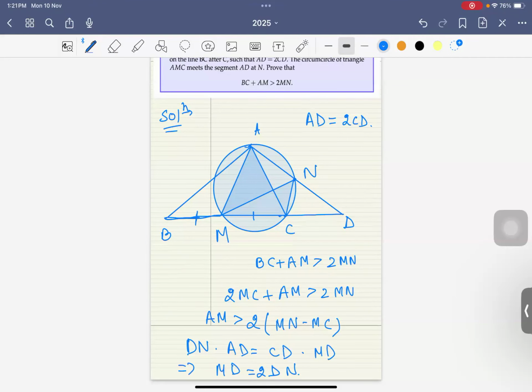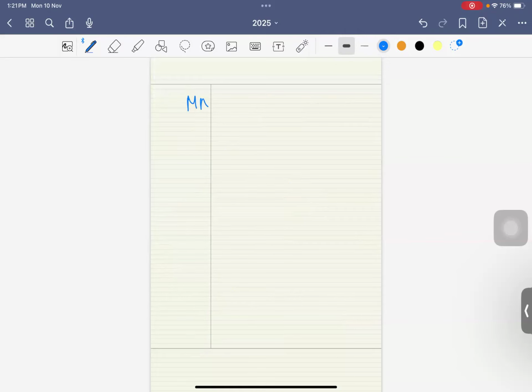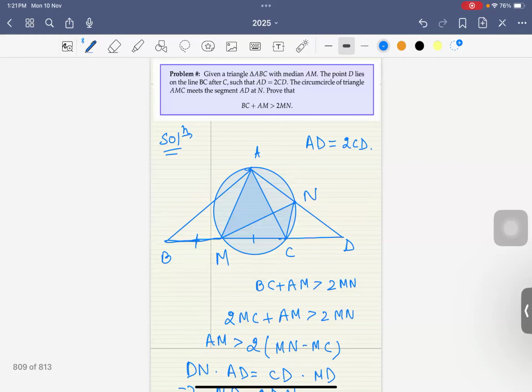Okay, let me tell you what my thought process is at this point. What we have seen is that we have to essentially prove that AM is greater than this. Well, MN minus MC, what's MN minus MC? What we know is that, in fact, I'm going to the next page. MN minus MC is less than CN.